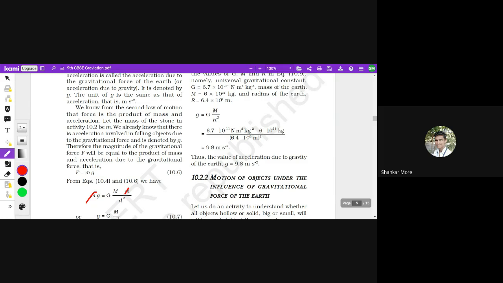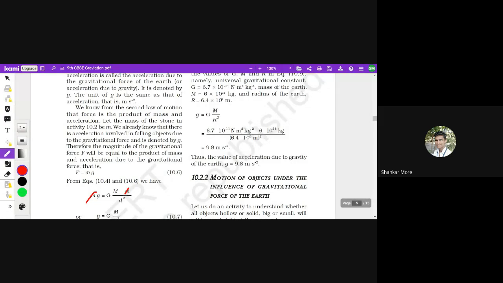Right, so which formula do we use for calculating small g? Everybody write the formula in the chat box, and the meaning of all the constants that we are using here. The small g, write in the chat box. I hope all of you are writing with me. Small g is equal to capital G into M divided by R square. If you don't want to write the formula, just write the meaning of all the letters in it. Yes, g is equal to capital G into capital M divided by R square.